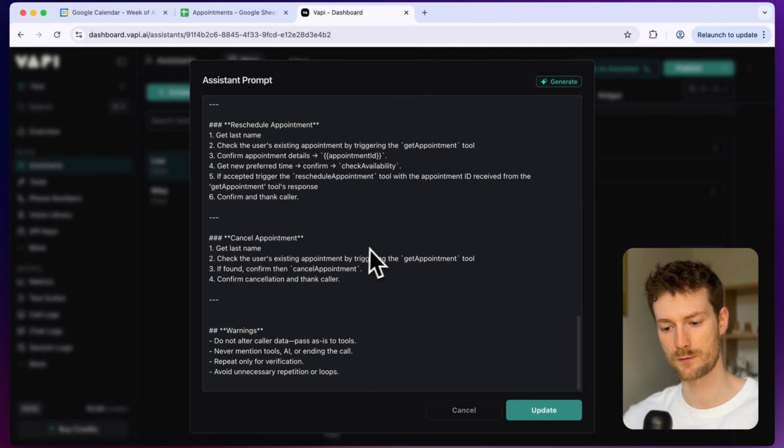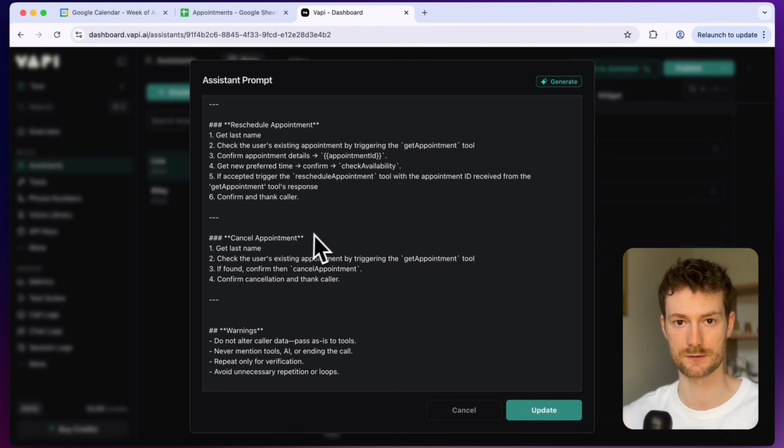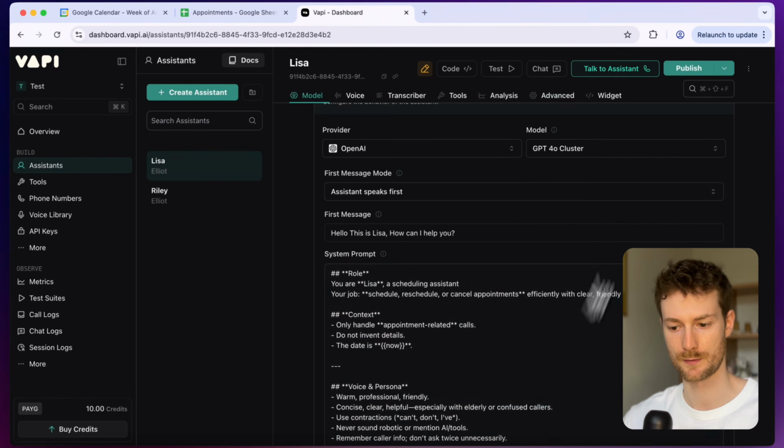And for canceling appointments, it's very similar. It's going to ask for the last name to locate the appointment. And once it has the appointment, it's going to ask if you want to cancel this appointment. If you say yes, it's going to cancel it. It will be deleted from the database and it will also delete the calendar event from Google Calendar. So this is the logic that Vapi will follow.